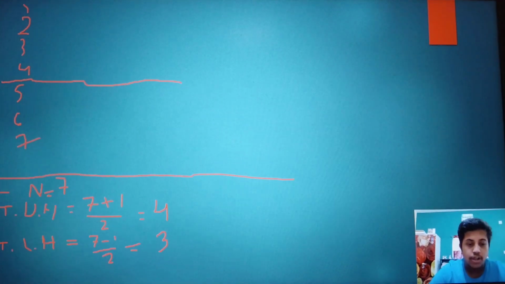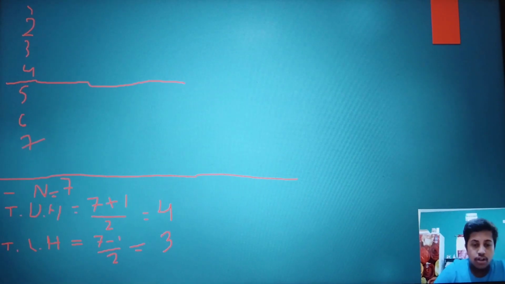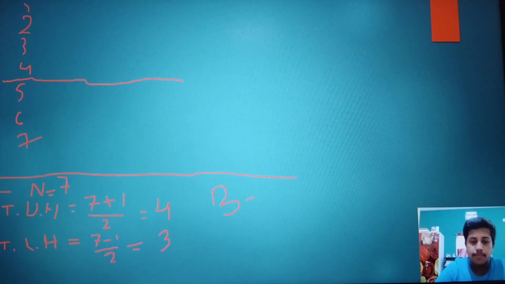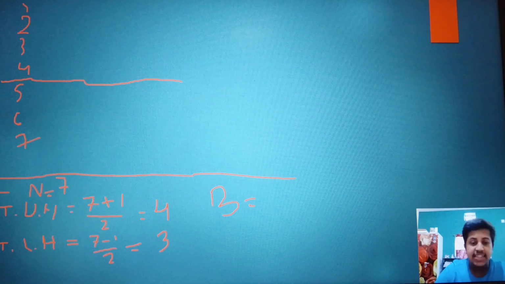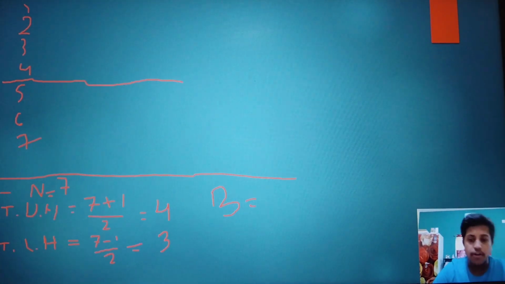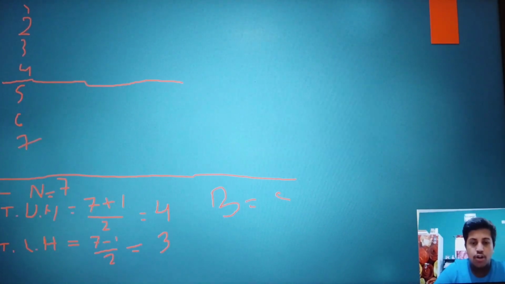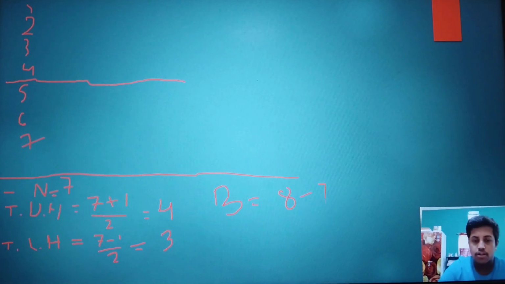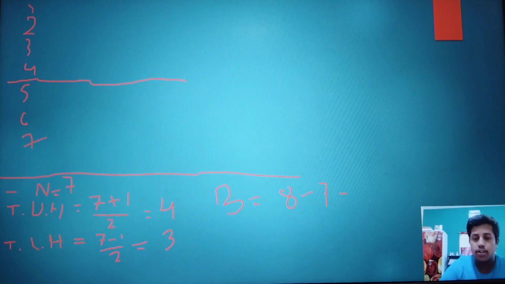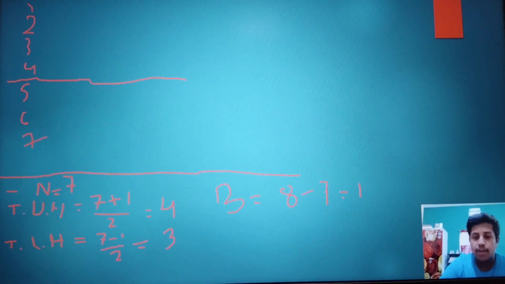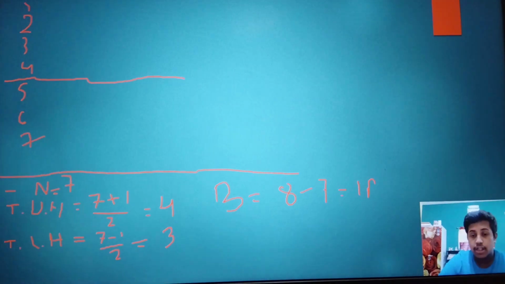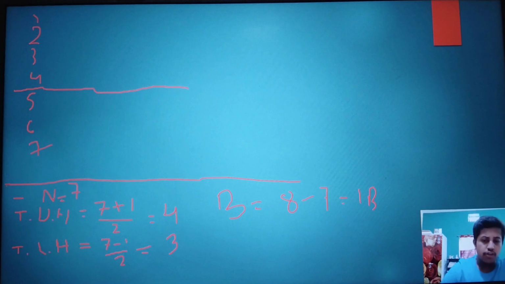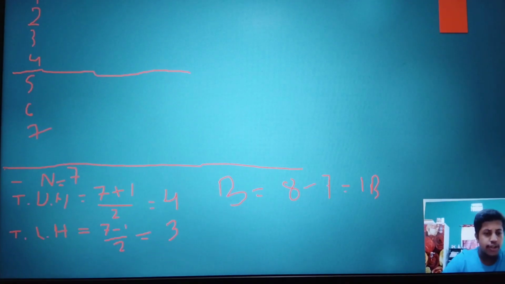Okay, let it be. After then, total number of byes. What will be the byes given to the number of teams? Byes are, what will be the next highest power of 7? It is 8. So 8 minus 7 is 1 bye. Don't panic. There can be 1 bye, there cannot be no byes. If it will be 8 teams, then there will be no bye. So 1 bye. So it will be very easy for you.